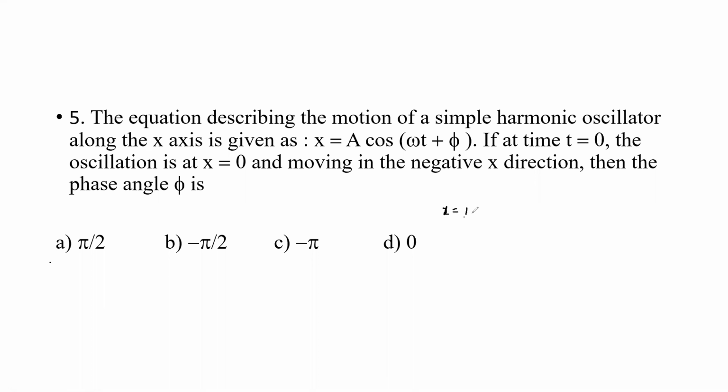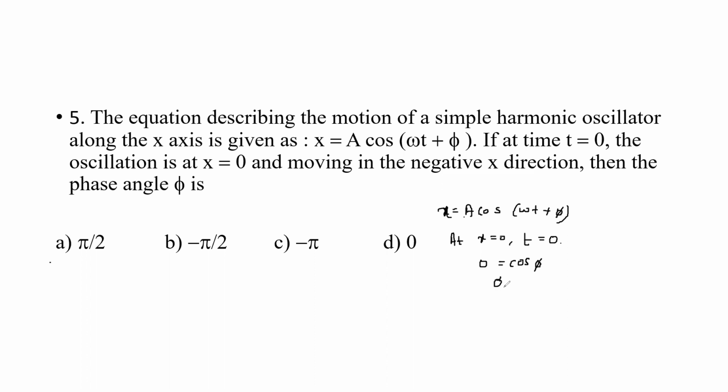x is equal to a cos(omega t plus phi). So when x is equal to 0 and t is equal to 0, what can we write? We can write 0 is equal to cos phi,